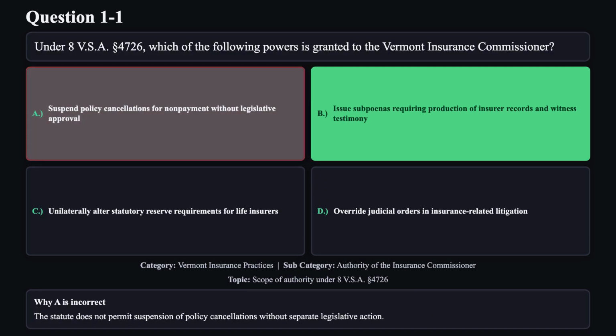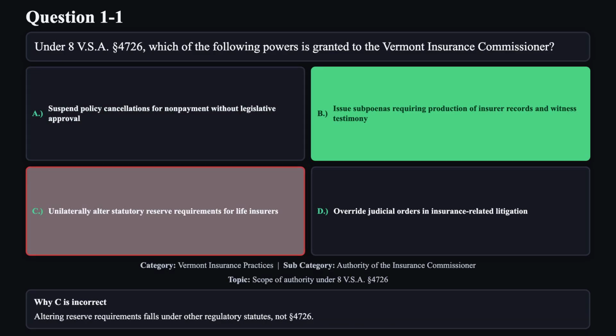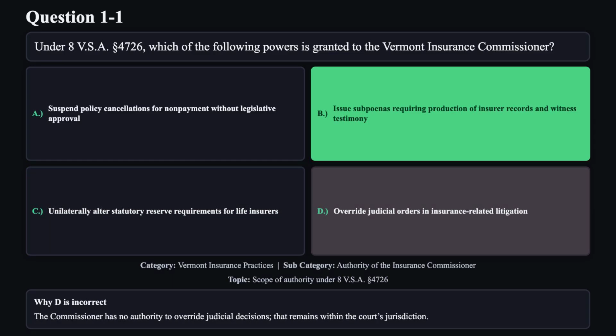Reason A is not correct. The statute does not permit suspension of policy cancellations without separate legislative action. Reason C is not correct. Altering reserve requirements falls under other regulatory statutes, not Section 4726. Reason D is not correct. The Commissioner has no authority to override judicial decisions. That remains within the court's jurisdiction.